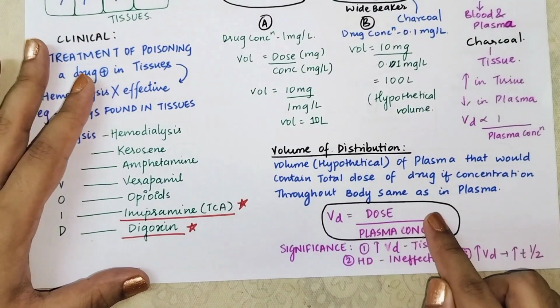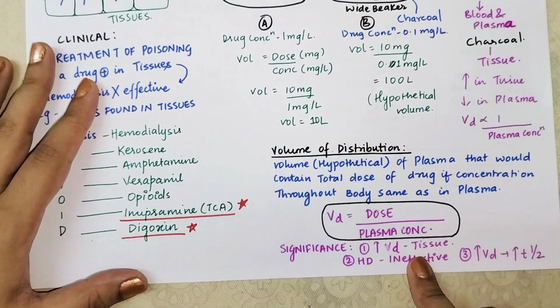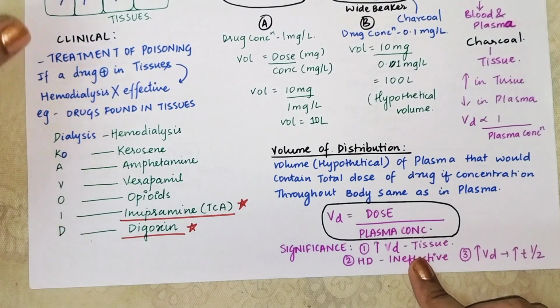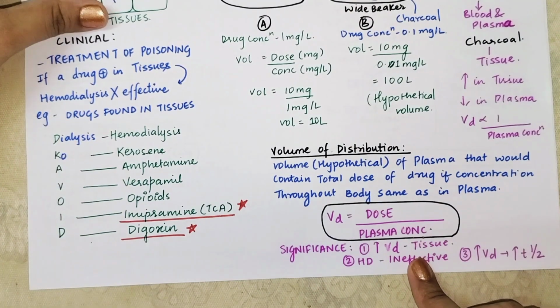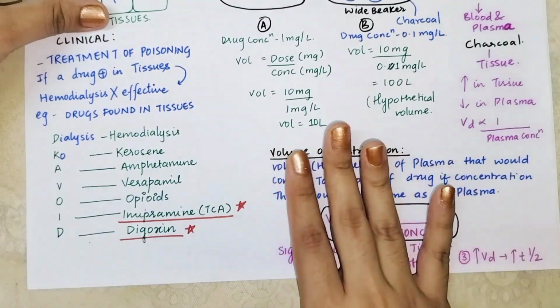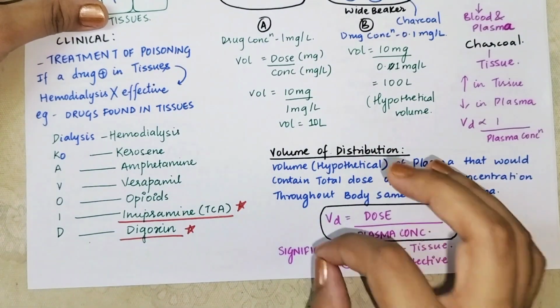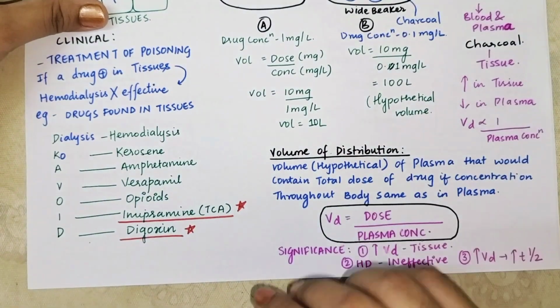Okay. So volume of distribution equals dose upon plasma concentration. See, what is the significance? The more the volume of distribution, the more the drug is going to be present in the tissues. And hemodialysis is ineffective because the drug is present in the tissues. Hemodialysis you are going to do only when the drug is present in the bloodstream.